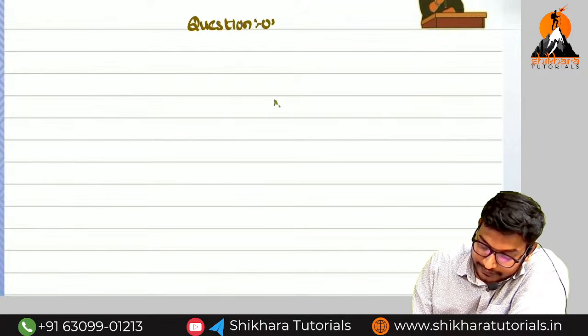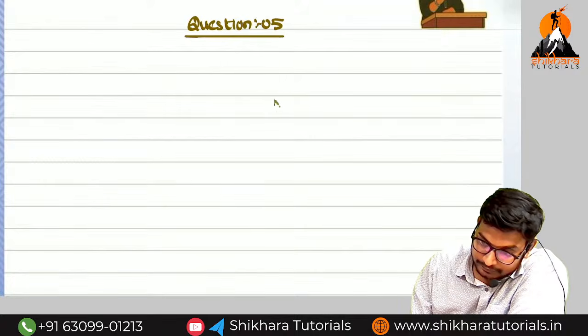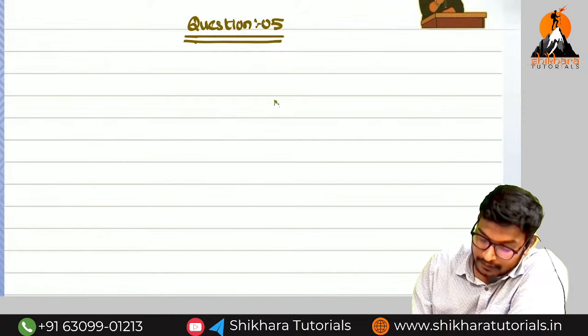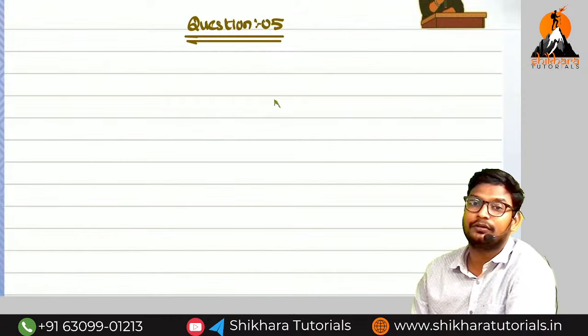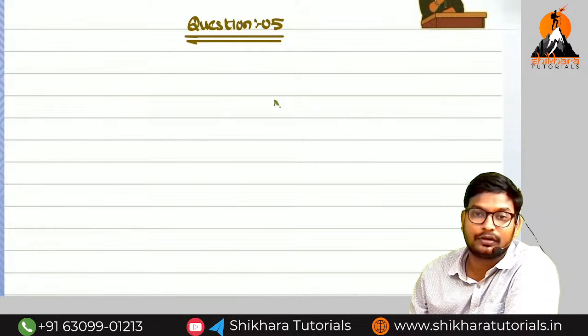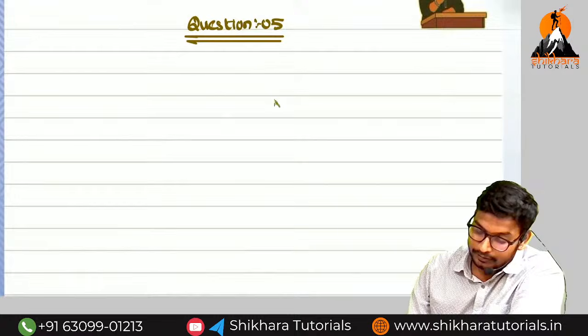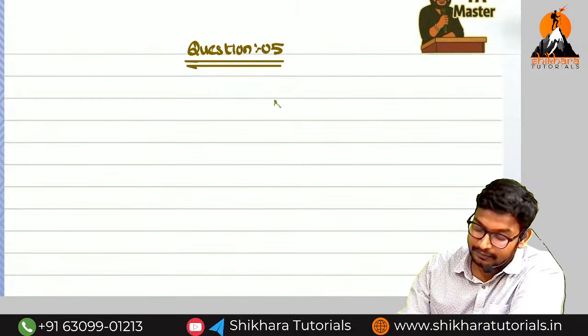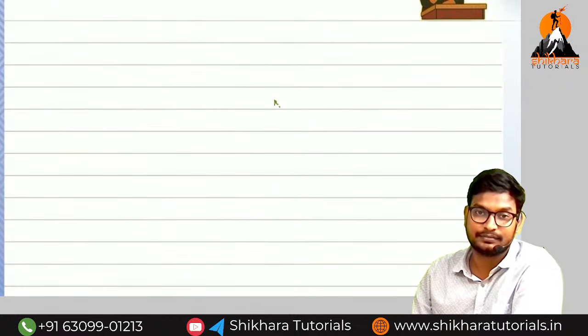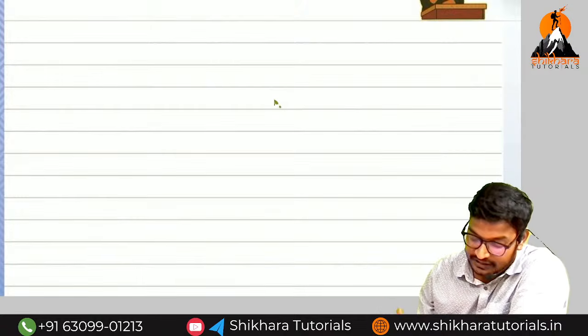Question number 5. So first, what we need to find out? They have given the gross profit, but they have not given the gross profit percentage. For that reason, we need to prepare the previous year trading account. In the previous year trading account only we are having the adjustments, and the current year trading account also has one of the adjustments.